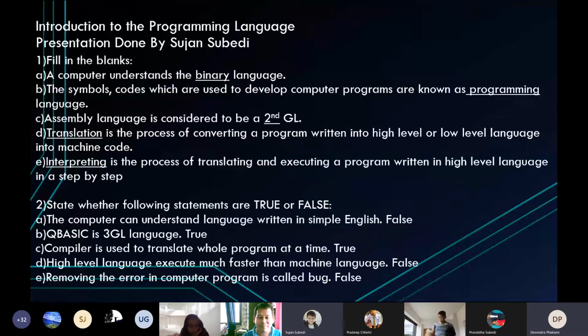Question number 1. Fill in the blanks. A. The computer understands the binary language. The symbol codes which are used to develop computer programs are known as programming language. Assembly language is considered to be a second generation language.